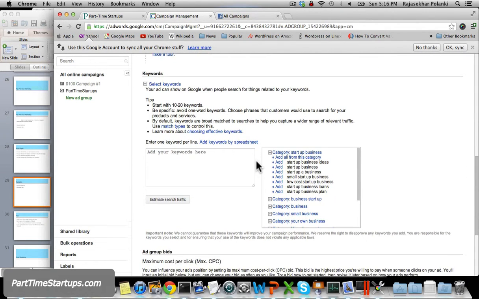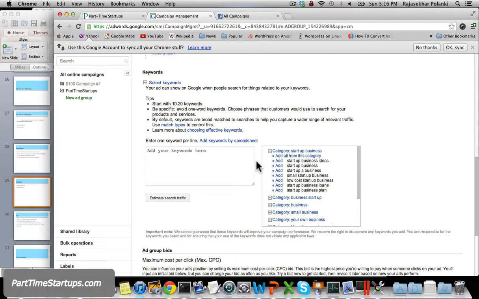And here comes the important part, where I have to define the keywords which may be relevant to my business. So probably I would start with startups. I know it's a very competing keyword, but let's see how it goes. I'm going to start with these keywords, but it doesn't mean that I have to stick to these keywords all the time. Once I learn how much I'm spending and how many clicks I'm getting, I can fine tune this. The same way, I can put online business, entrepreneurs, and estimate search traffic.